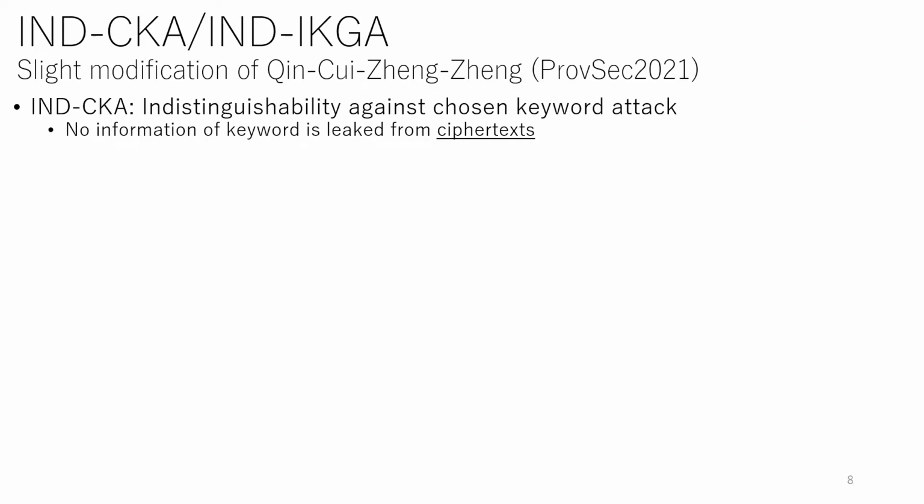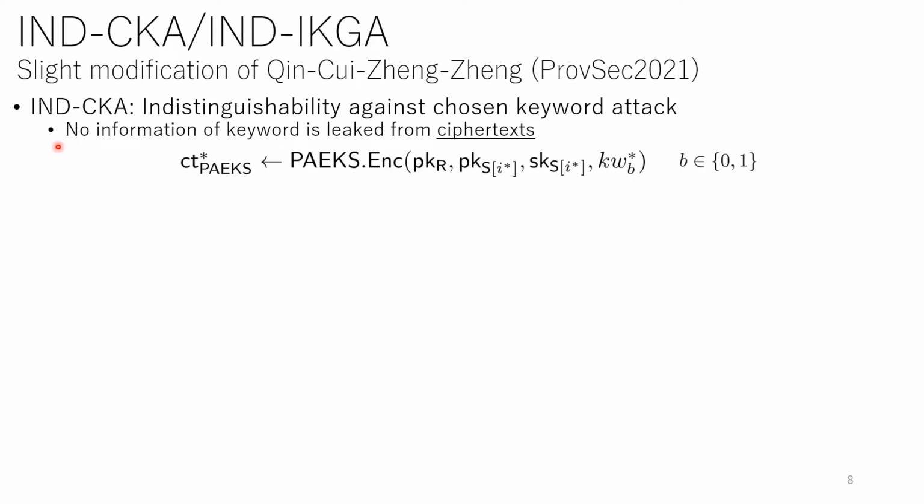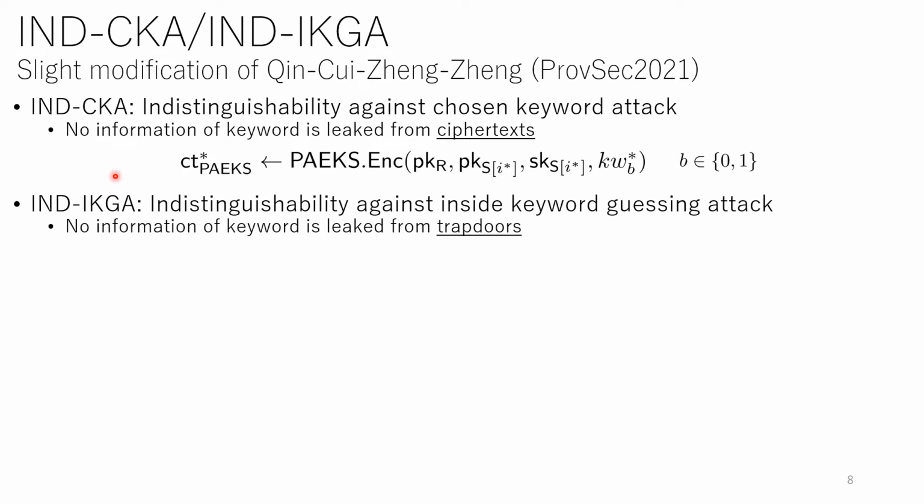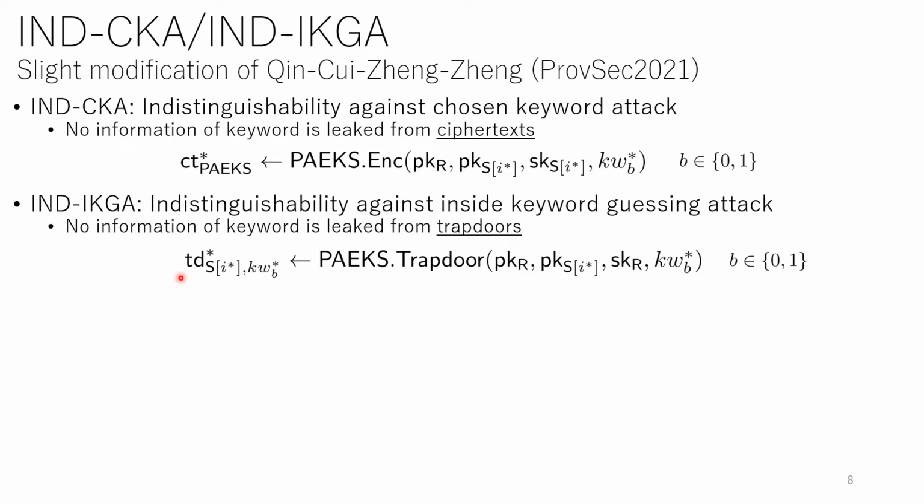Next, we introduced two security notions, IND-CKA and IND-IKGA. IND-CKA guarantees that no information of the keyword is leaked from the ciphertext, as in PEKS. The challenge ciphertext is computed with the keyword as b, where b is either 0 or 1. And IND-IKGA guarantees that no information of the keyword is leaked from trapdoors. The challenge trapdoor is computed with the keyword as b, where b is either 0 or 1.